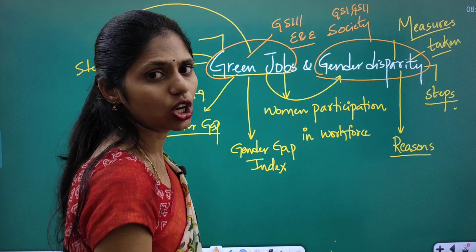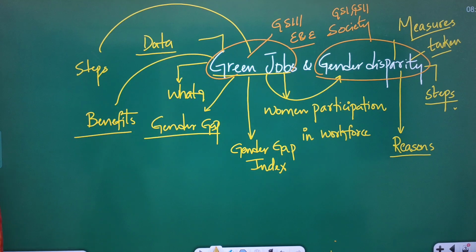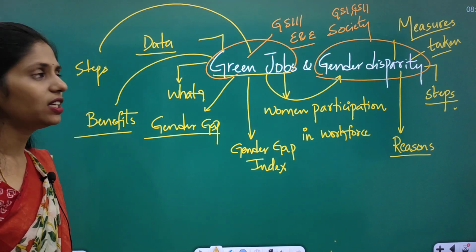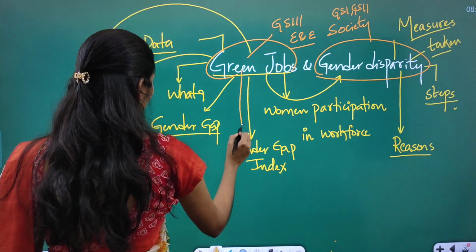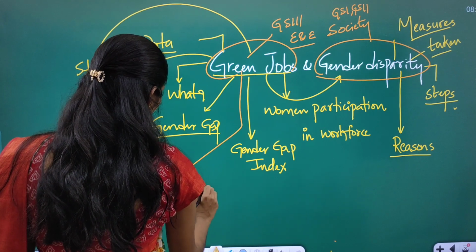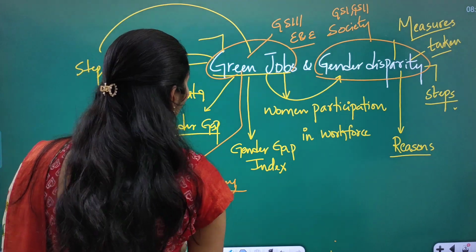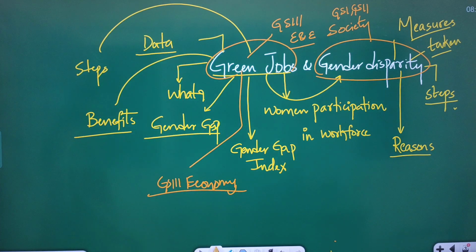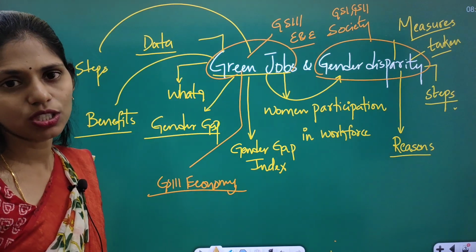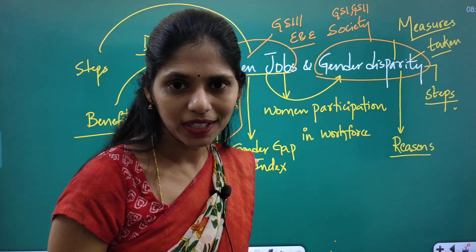Because of climate change, we have to decrease our carbon dioxide emissions and we have to control climate change. So here we have an alternative, that is green jobs. And even we can connect this topic with GS paper 3 under economy. So these are the different dimensions and the different subjects to which we can connect this topic. I hope it is clear, right?